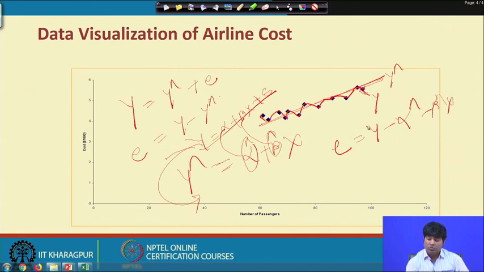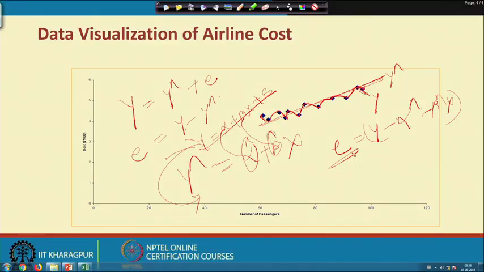We need to minimize this e, and that is how we optimize the process. But a single e cannot be optimized. So, we go for squaring the error term, which gives the error sum of squares, and then we minimize it depending upon the situation or the kind of equation.